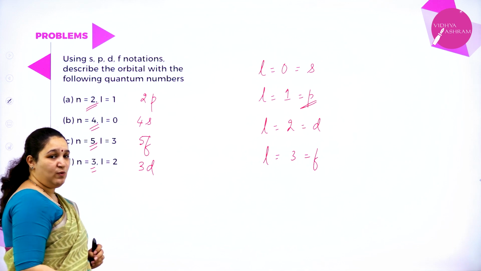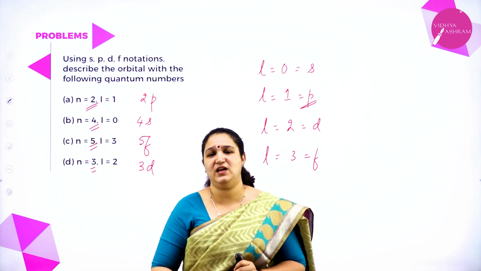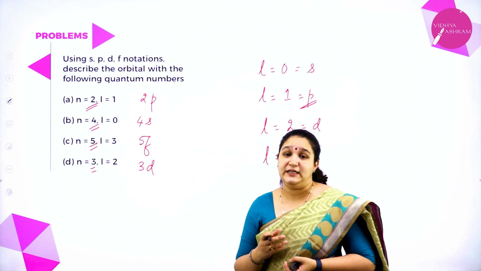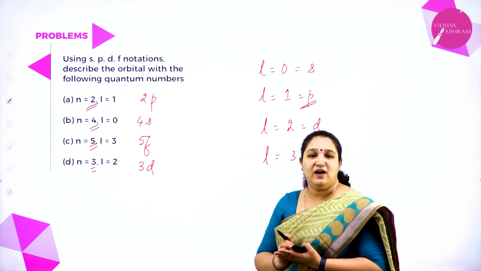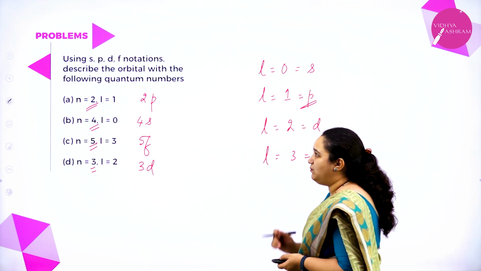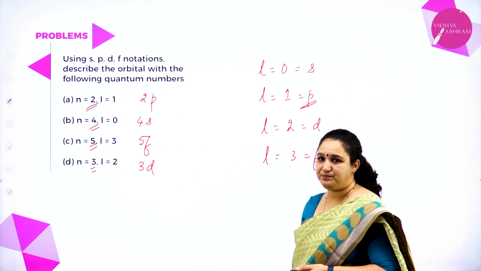It can be asked for 1 mark, it can be asked for 2 marks. In competitive exams, it's very, very important. They can twist and turn and ask the question in different ways, but if you are very clear with the quantum numbers, it's very, very easy to answer. So that is about the numericals based on quantum numbers.